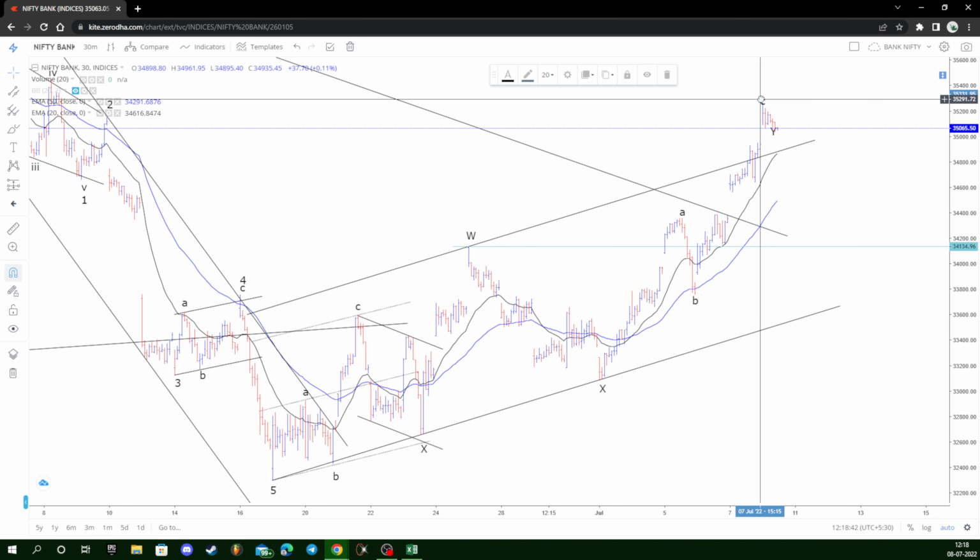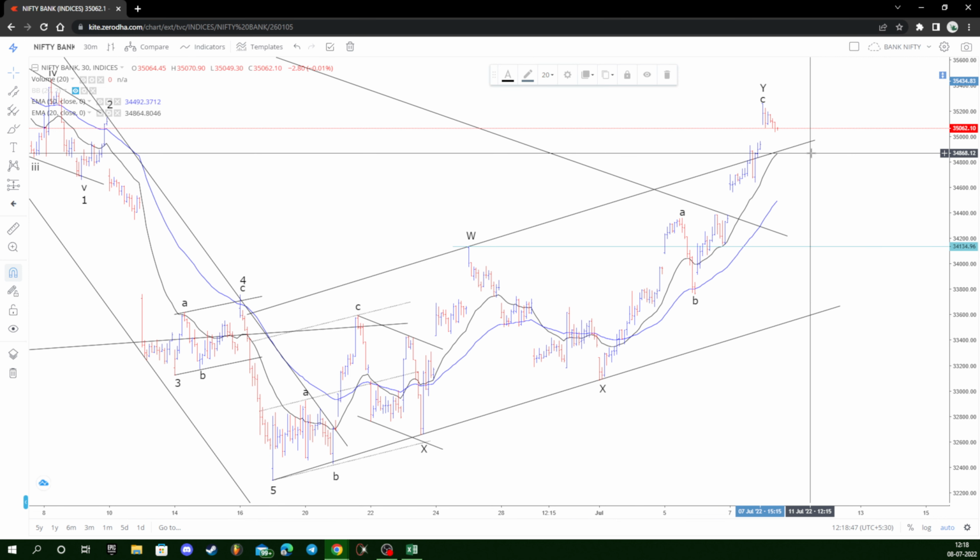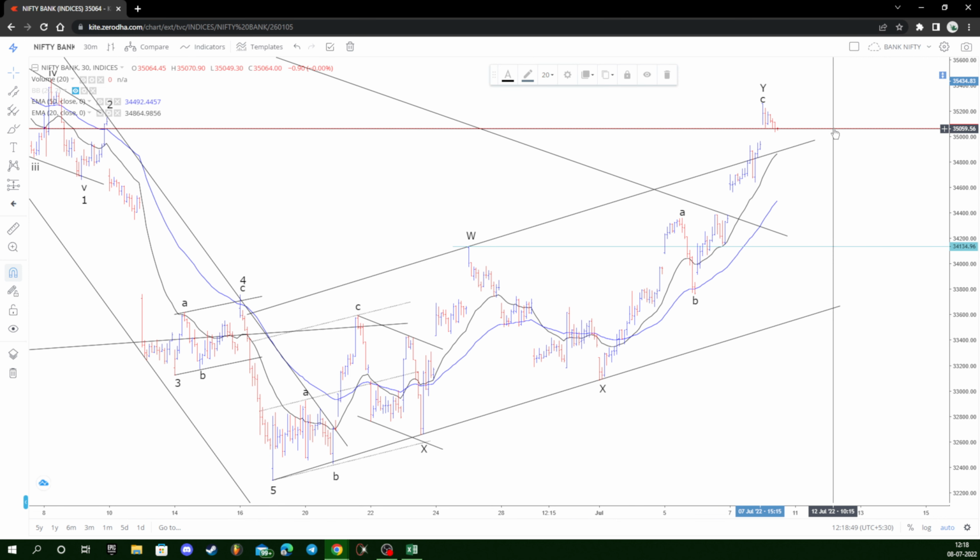So potentially it is possible that we might have ended a wave C, and it is possible to see some consolidation in markets. I'm not expecting a very big move on the other side. So that was it for the Nifty and Bank Nifty index.